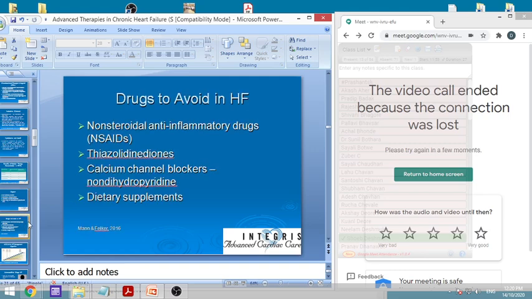Which drugs are to be avoided in heart failure? All NSAIDs, non-steroidal anti-inflammatory drugs, because they affect renal function and therefore can cause renal insufficiency and accumulation of water. So these NSAIDs are not used. NSAIDs are very commonly used, for example paracetamol, etc. These are the painkillers. Then thiazolidinediones, which are used in various diabetic conditions. Calcium channel blockers like non-dihydropyridines, meaning those which are non-dihydropyridine. Which is dihydropyridine? Dihydropyridine is